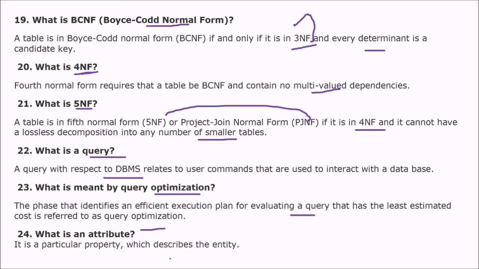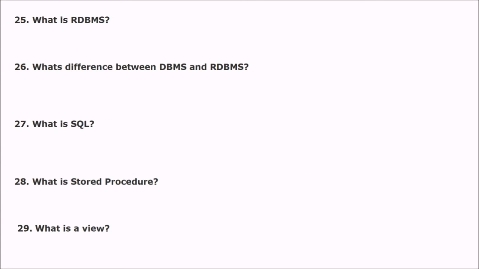Okay, but here we can also say that an attribute is nothing but the column. In layman terms, you understand it to be one of the columns of the table. In particular, it is a particular property which describes an entity. So a property of an entity is called the attribute.